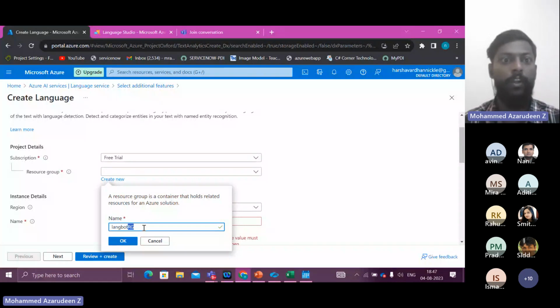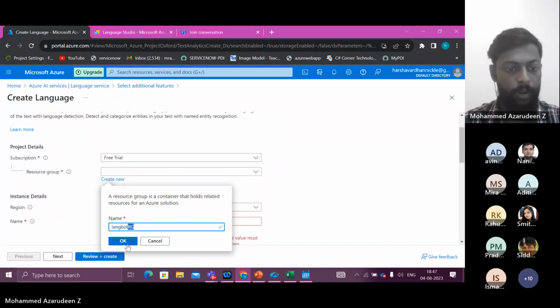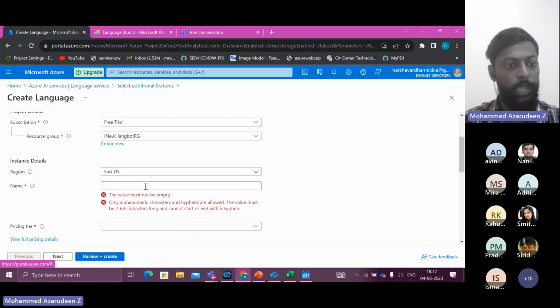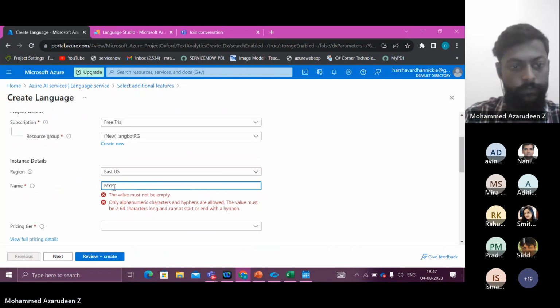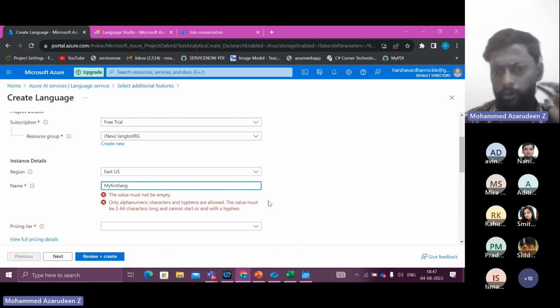Going forward, you will be creating a lot of resources, as I've said, right? If you give this RG, it will be easy for you to understand that this is a resource group. So let's follow the convention. Okay. Name. So the name of this language service. Okay, my first lang. You can name it however you want, however you feel convenient.